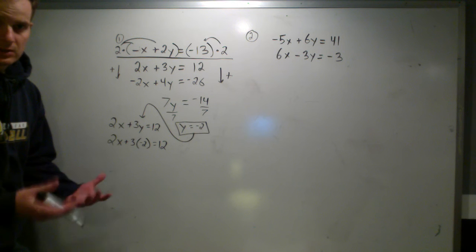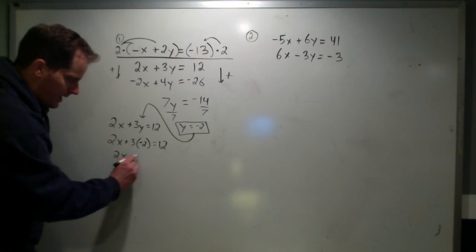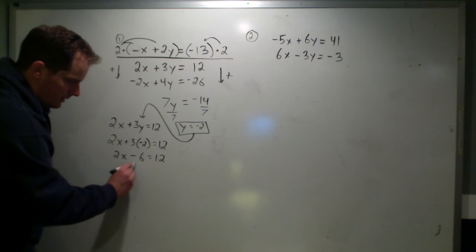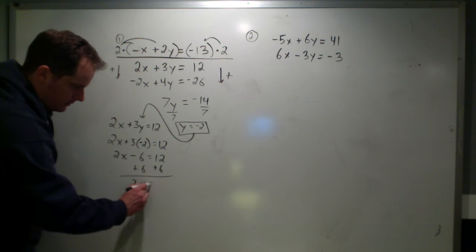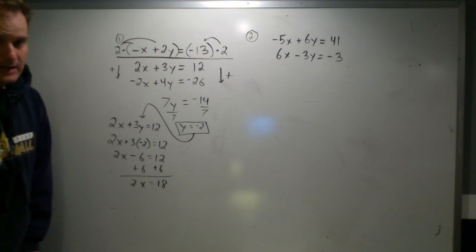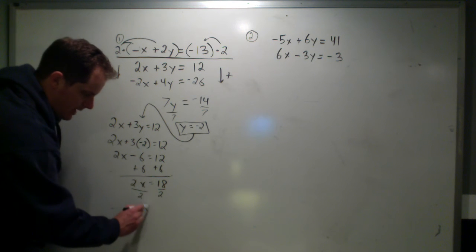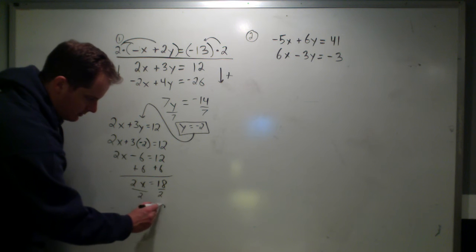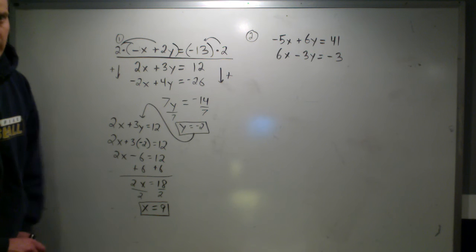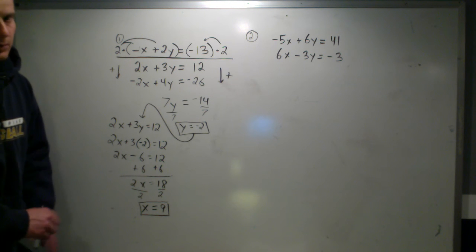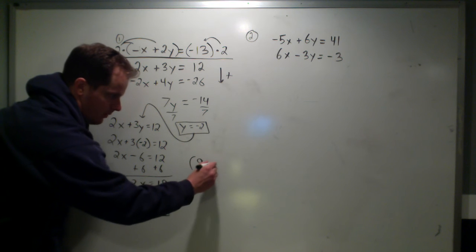Once you do that, you just solve for x. You get 2x minus 6 equals 12. We're going to add 6 to both sides of our equation to get 2x equals 18. Our last step in this problem is to divide both sides by 2, and we're going to end up with x equal to 9. Once you have both variables, your x and your y, you write your final answer as an ordered pair. Just make sure you write it as x, which was 9, and y, which is negative 2.